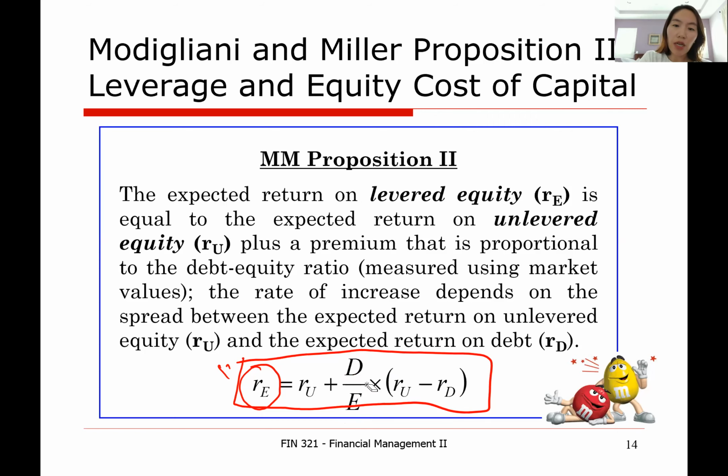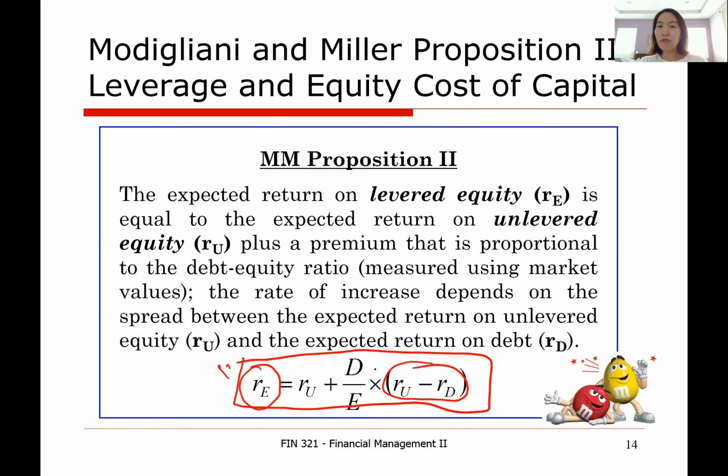But as the company starts using debt, the expected return on equity will increase monotonically and proportionally to the firm's capital structure, represented by its debt to equity ratio. And the speed of the increase will be determined by the spread between RU and RD.